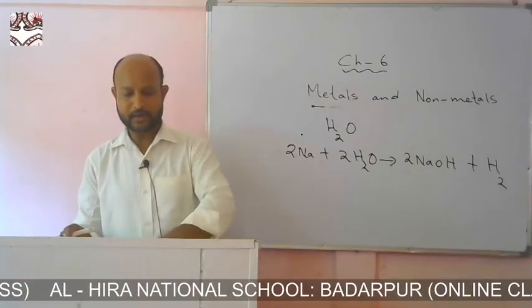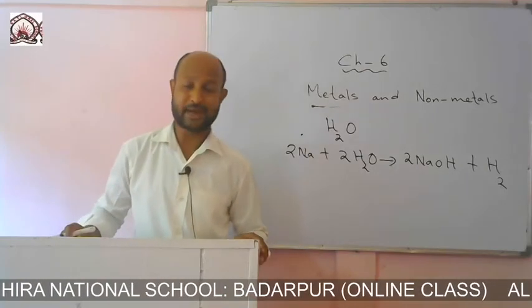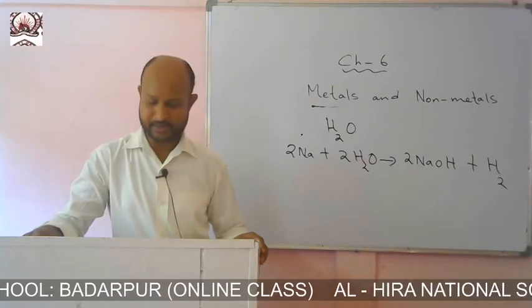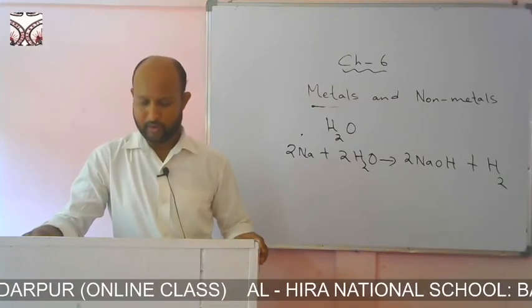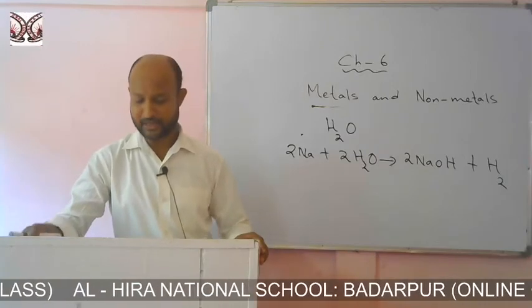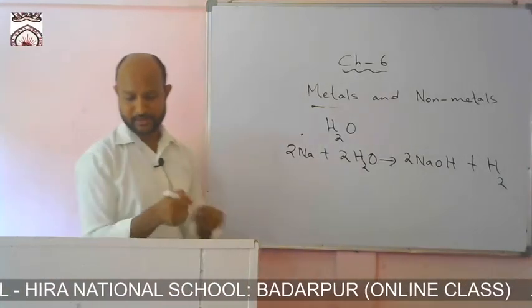Next topic: the displacement of hydrogen from acids. You have learned about different acids, hydrochloric acid, sulfuric acid and others. So how does the displacement of hydrogen take place in the case of acids? Let's take an example.